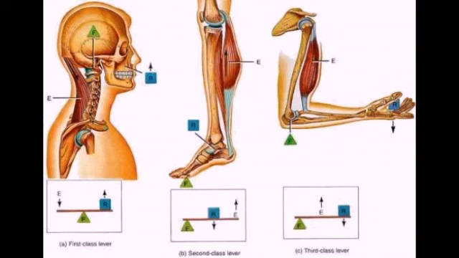In the second order lever, the load is in the center. When we raise our heel and lift our body, we are showing the second order lever. In the third order lever, the effort is in the center. When we flex our arm, the movement shows this type of lever.